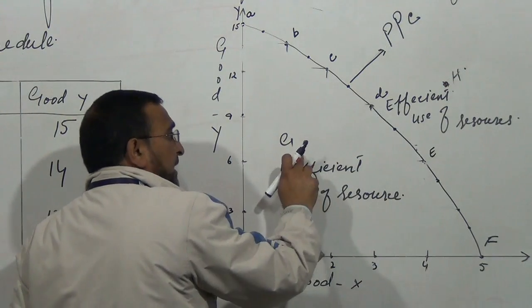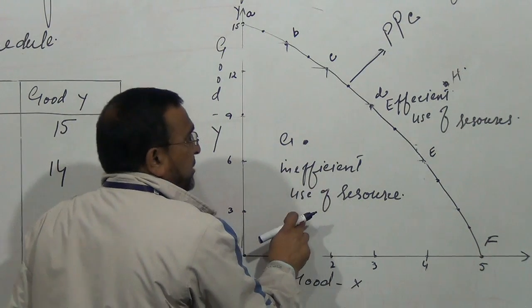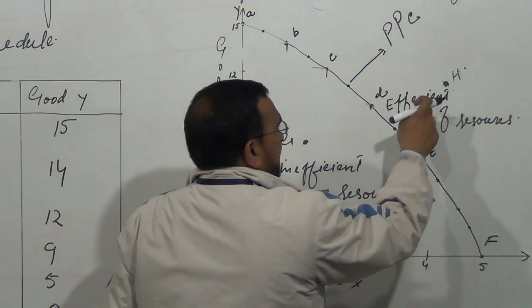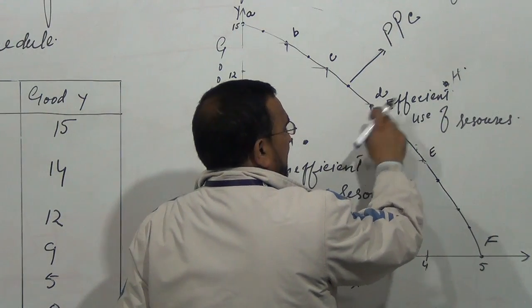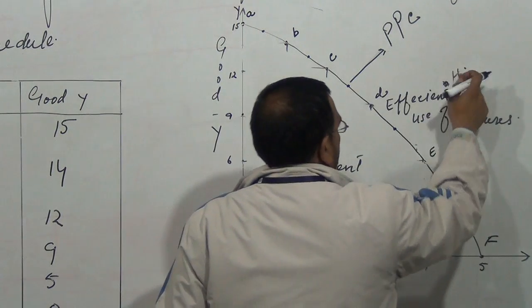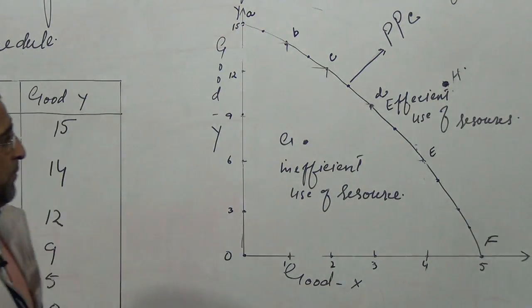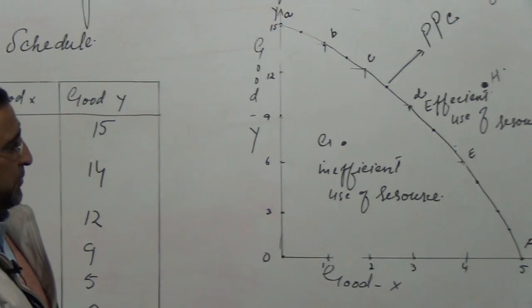Simply, any point below the production possibility curve is inefficient use of resources. Any point on the production possibility curve is efficient use of resources, and any point beyond the production possibility curve is what we called growth of resources.